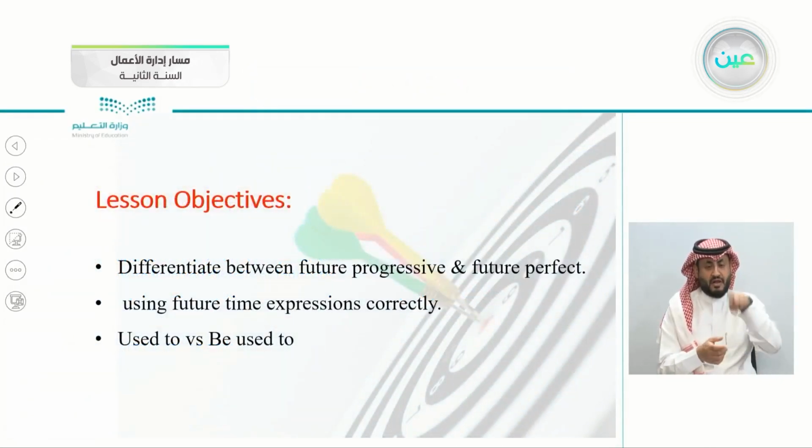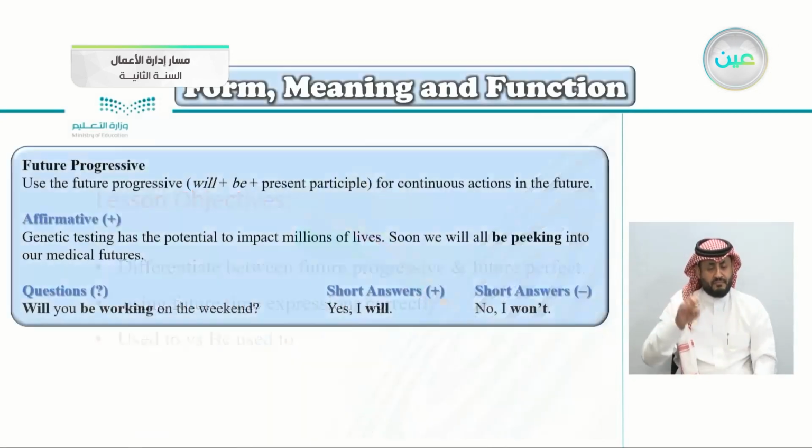Today's lesson objectives: to differentiate, to tell what is different between future progressive and future perfect, to use future time expressions correctly, and used to versus be used to.